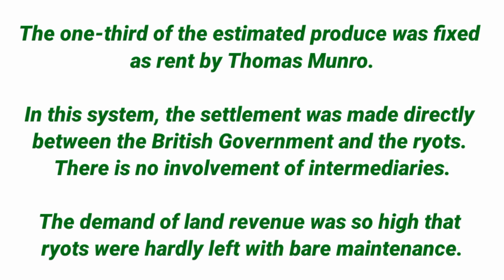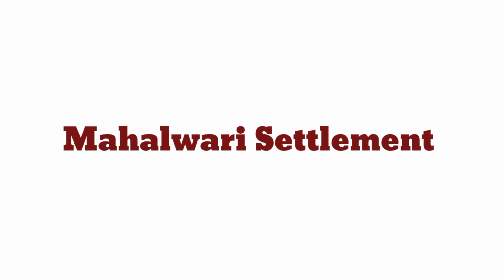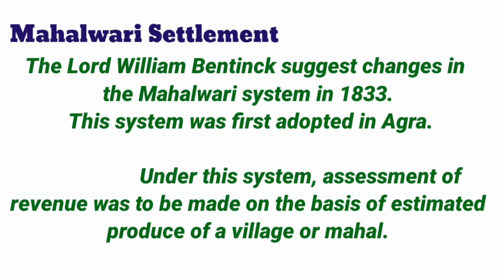The state demand was so high that the peasants were left not even with the bare maintenance. No relief was given to the peasants even at the times of national calamities. Under this system, the government exploited the peasants instead of zamindars. Mahalwari settlement is a type of land revenue policy under British. Mahalwari settlement is a modified version of Zamindari settlement.